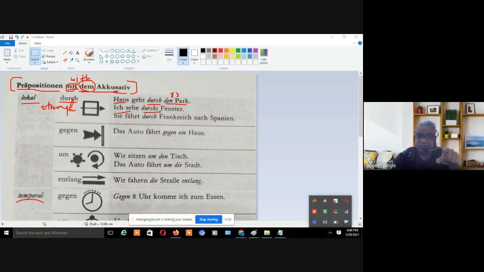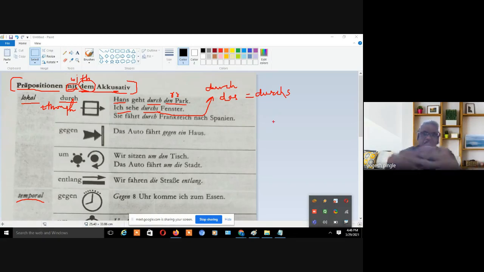Durch. Now you can just see what happened. Here in this particular case, the preposition durch and das have been combined, and here we get durchs.